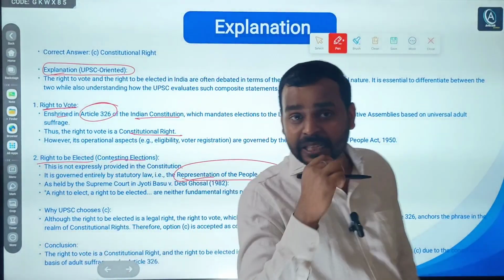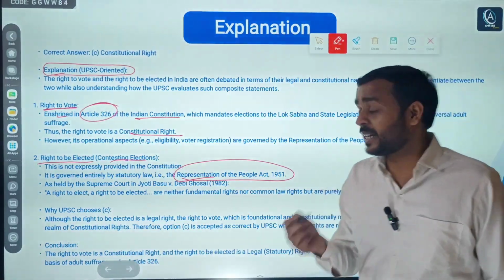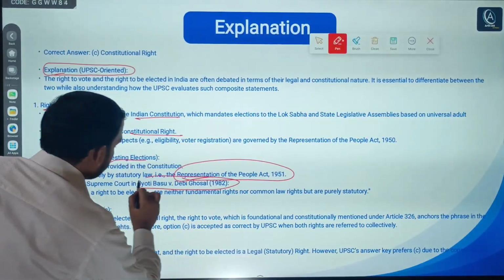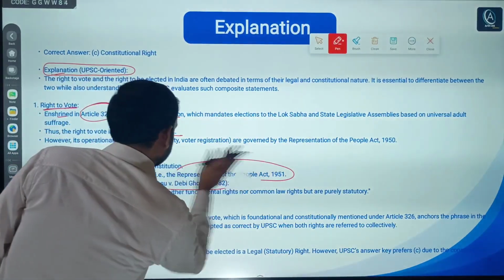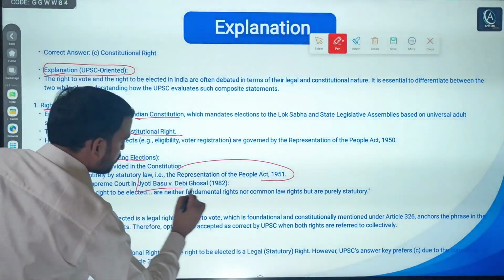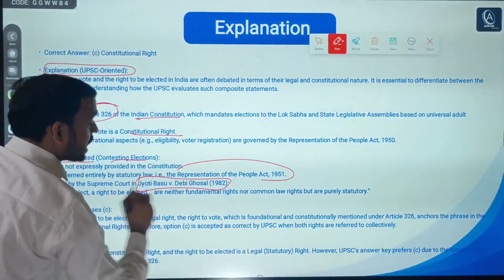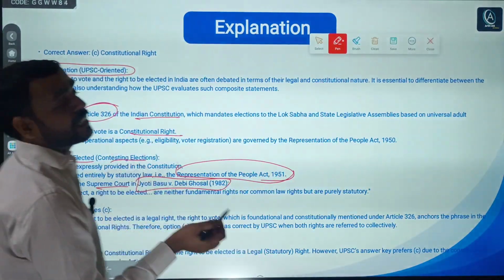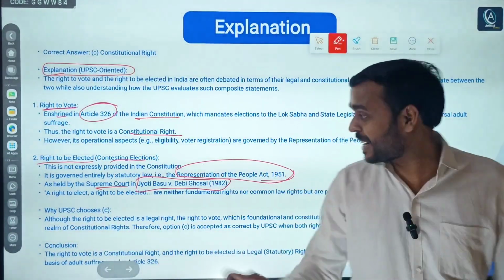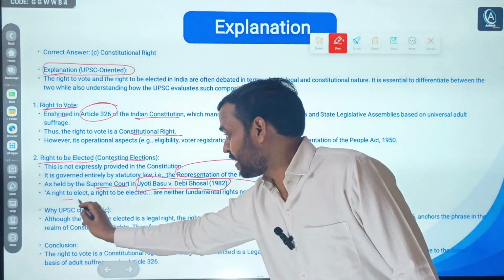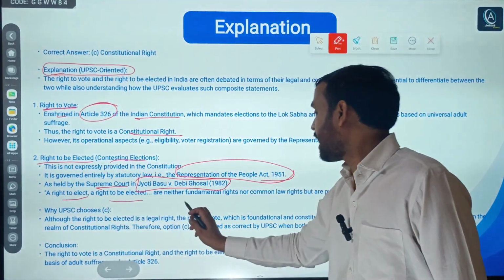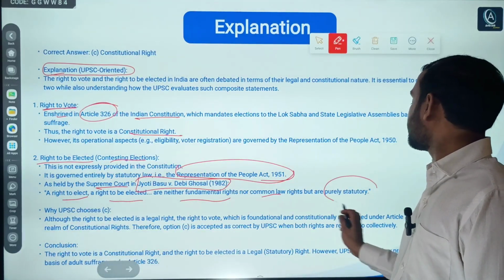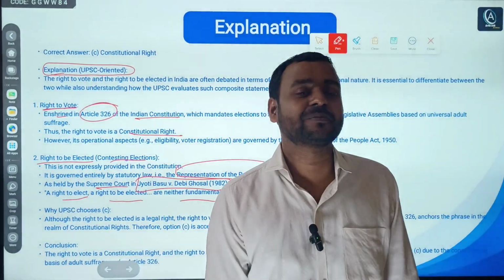In Jyoti Basu versus Devi Ghoshal, the Supreme Court held that the right to contest election and the right to vote, the right to elect and to be elected, are neither fundamental rights nor common law rights, but purely statutory rights.